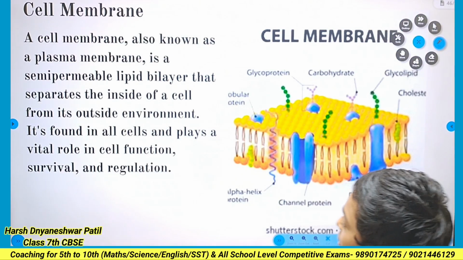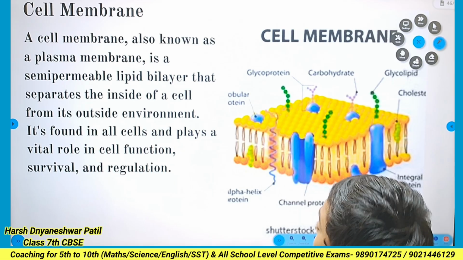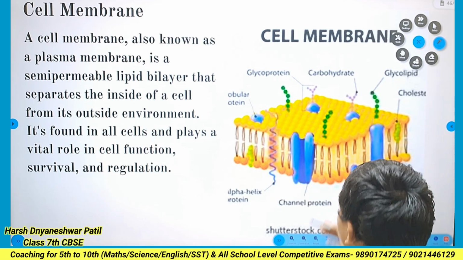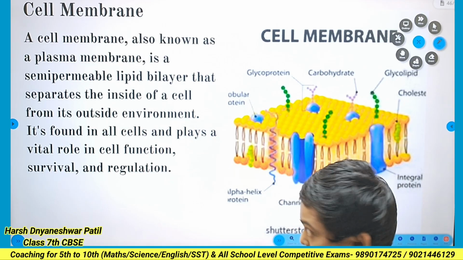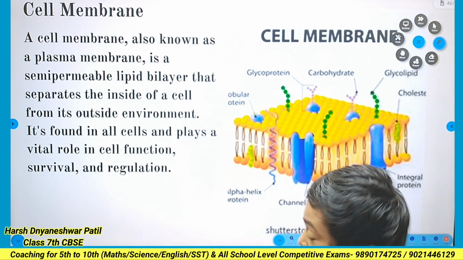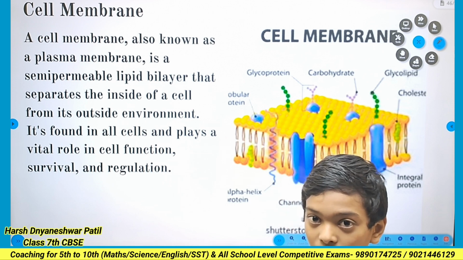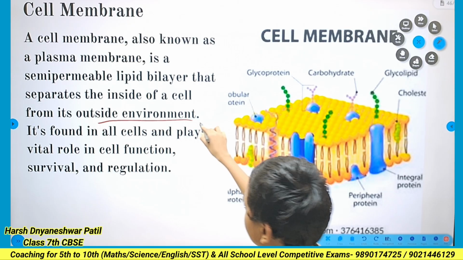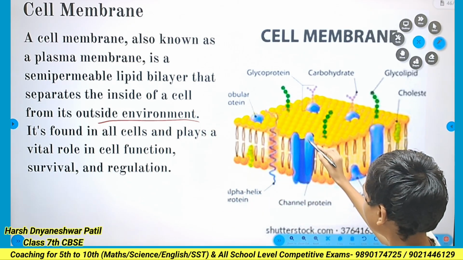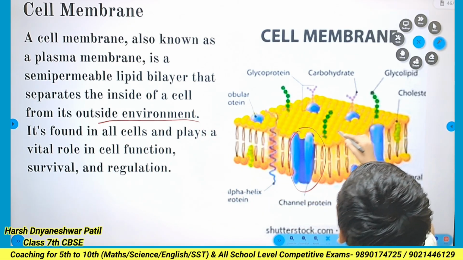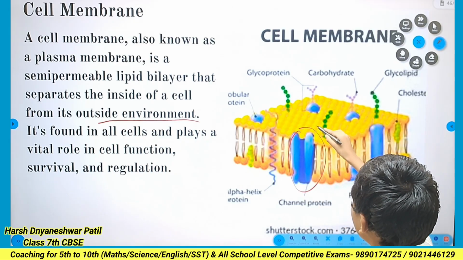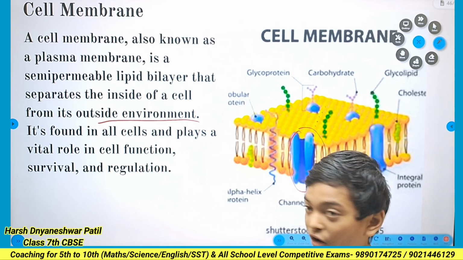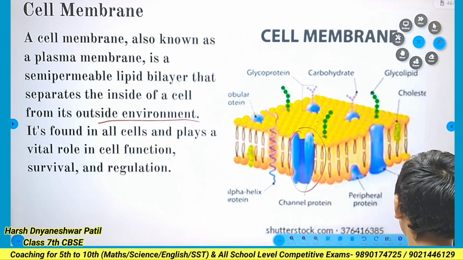Cell membrane. The cell membrane is also known as the plasma membrane, because it is semi-solid. It protects the cell from the outside environment. Here are the proteins present in the cell membrane, and these blue bulgy spots are carbohydrates.